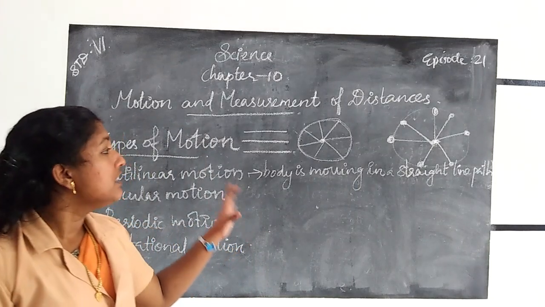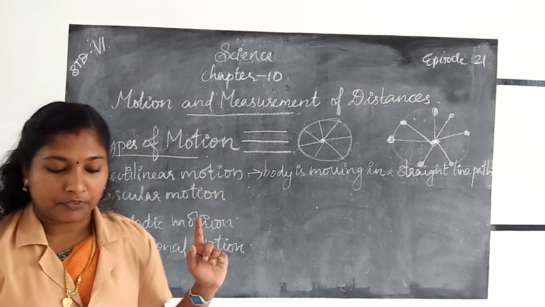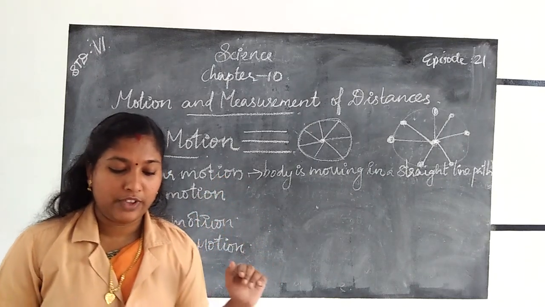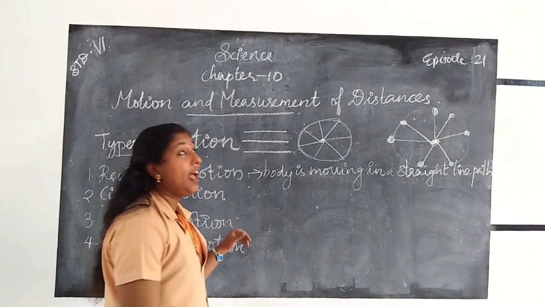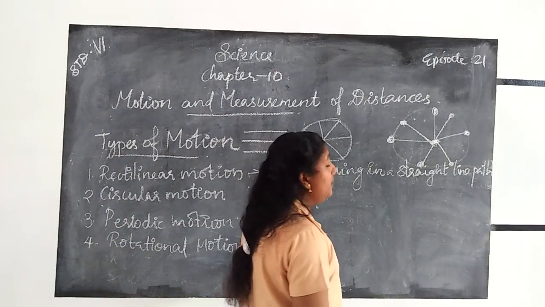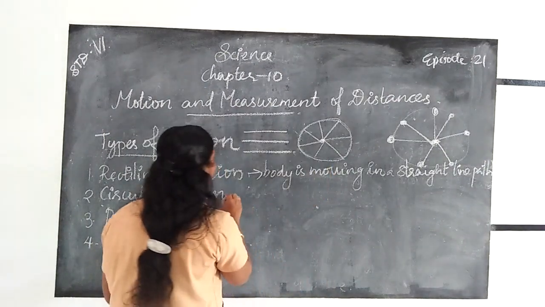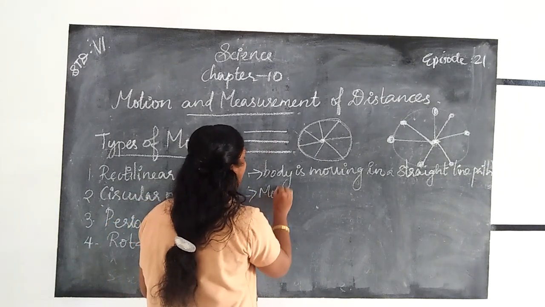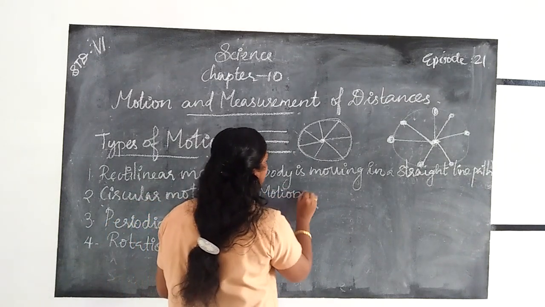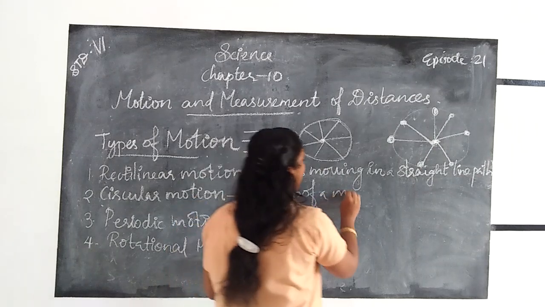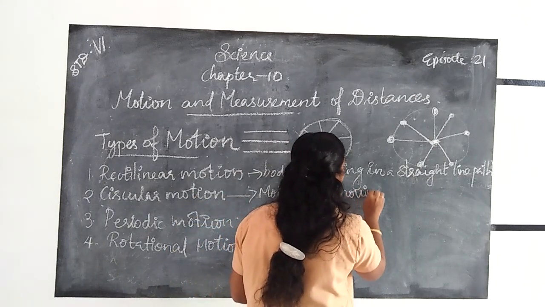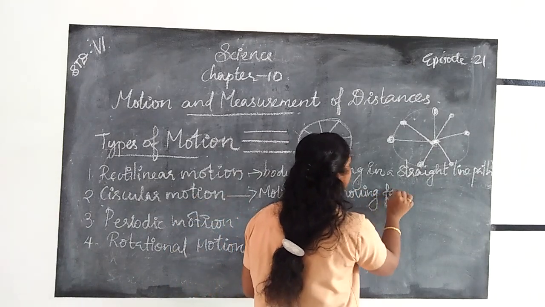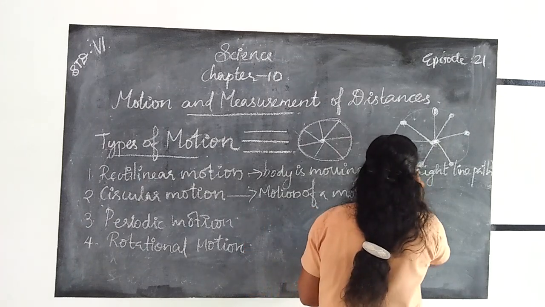Examples for circular motion: the motion of a stone tied to a thread, then the motion of a moving fan blade.